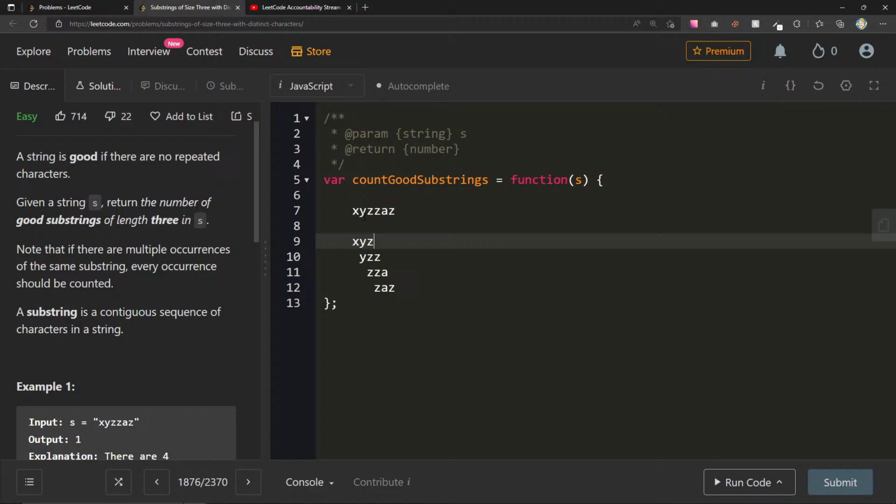And then we go to the next one, and we end up with this. So we add to the set the next character and then we remove the first character. So I think that's sort of how I want to go about this question. I think that's a good way that we can approach this.